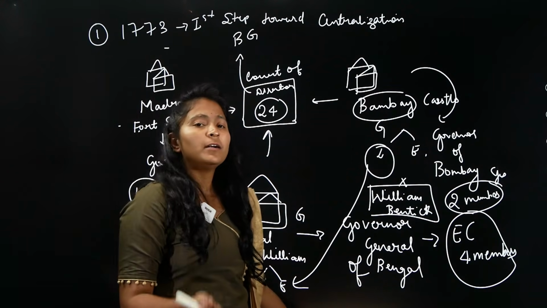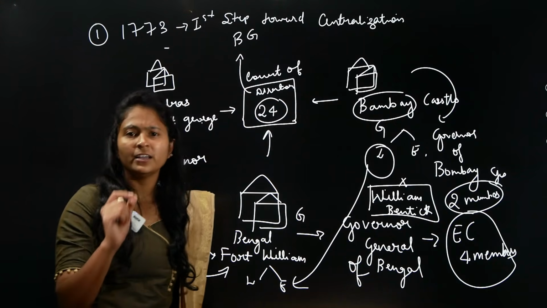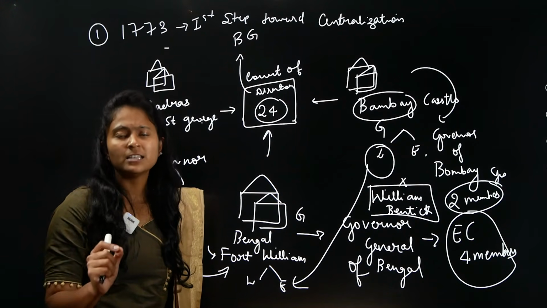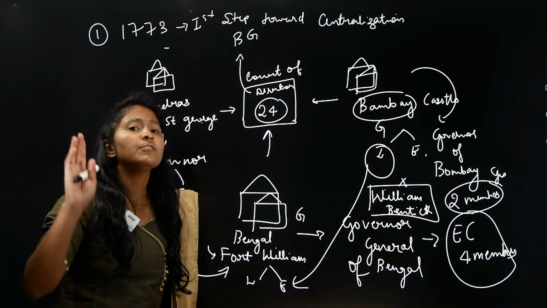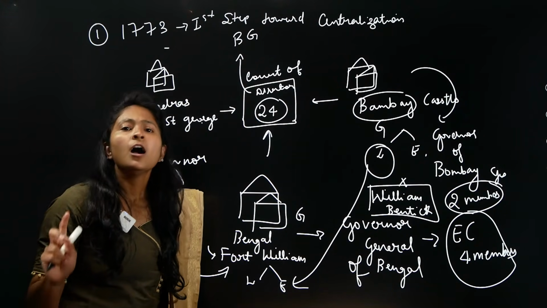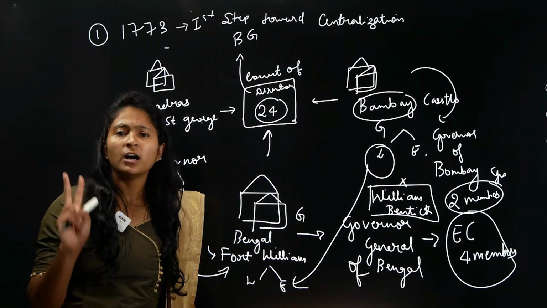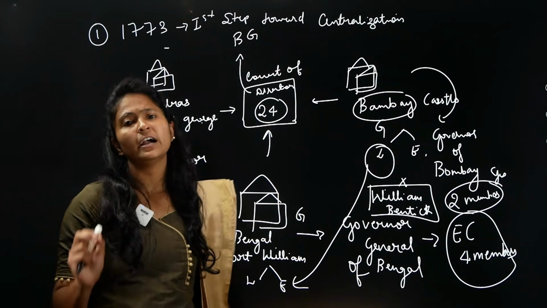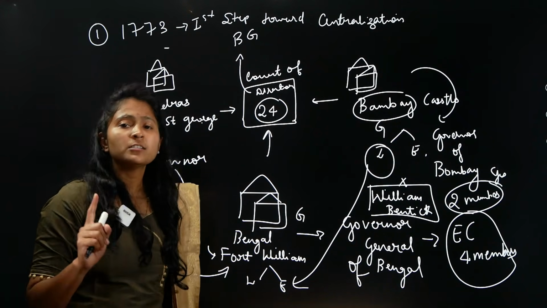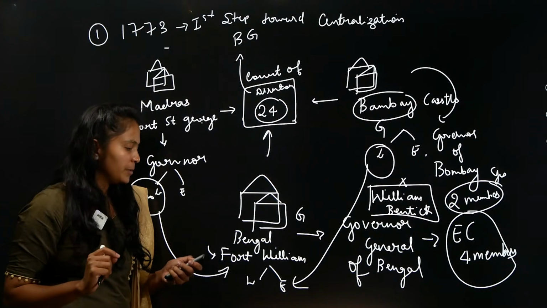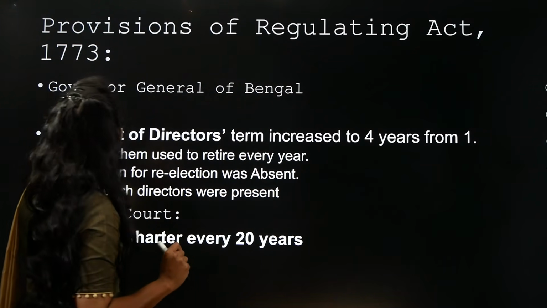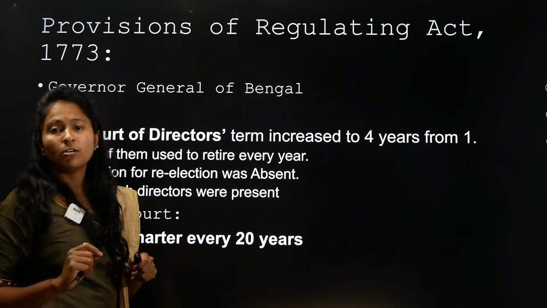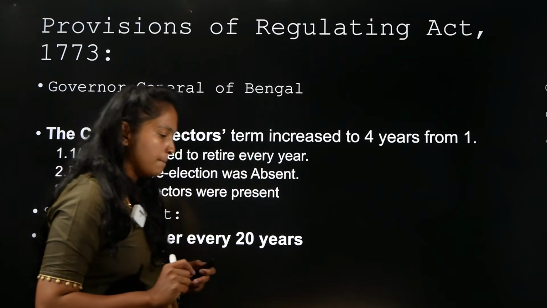So here you need to understand the first provision. I am repeating it again. The first provision of the Regulating Act says the Governor of Bengal will become the Governor General of Bengal, which will have an Executive Council of 4 members, out of which 2 should agree if he has to pass any kind of law. This is the first important provision. I hope this is clear to everybody, right? Yes. So the first thing is the Governor of Bengal will become the Governor General of Bengal.